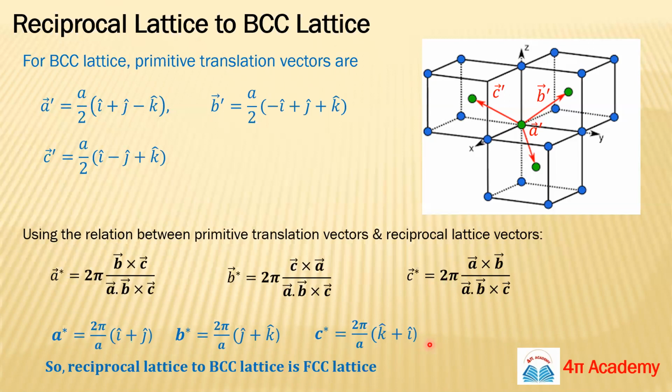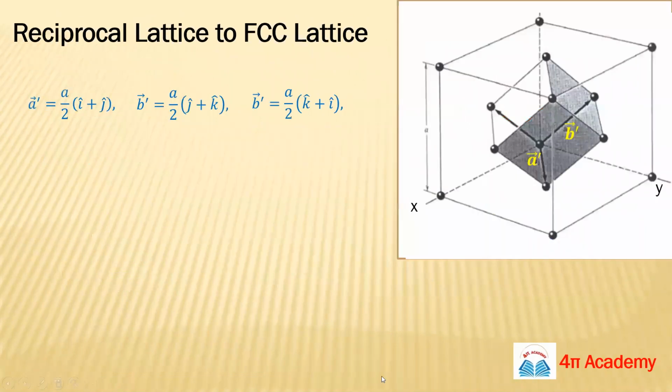What does this mean? If you construct the primitive translation vectors for the FCC lattice system like we did here for BCC, A dash, B dash, C dash, then these A star, B star, C star are basically A dash, B dash, C dash for your FCC lattice structure. It means the reciprocal lattice to BCC lattice is basically FCC lattice. I highlighted this because in the GATE examination, we will have some one-line questions. So remember this thing. Now we will see the reciprocal lattice to the FCC lattice system.